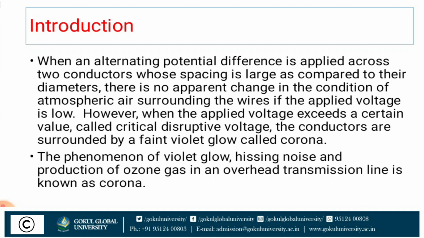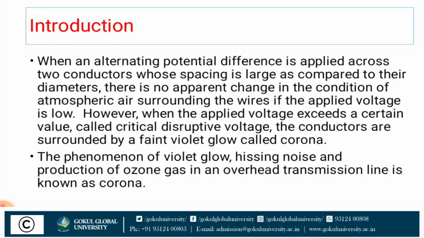The phenomenon of violet glow, causing noise and production of ozone gas in an overhead transmission line, is known as corona. So what happens if the spacing between two conductors is less than the diameter of the conductor?